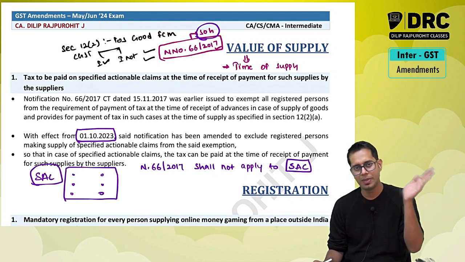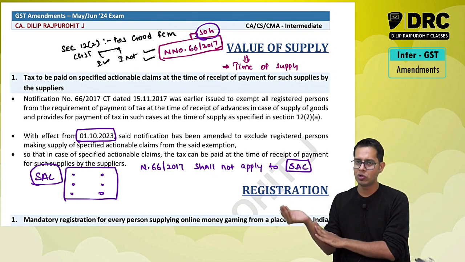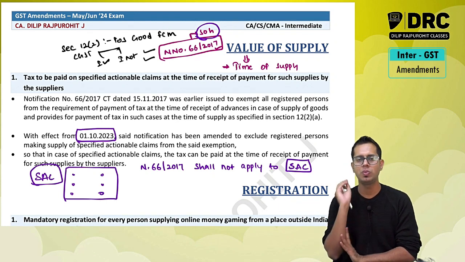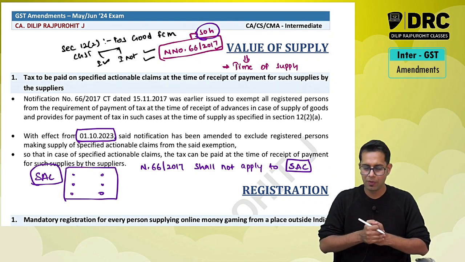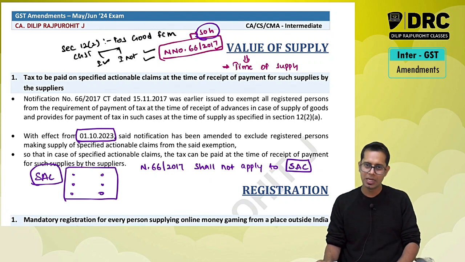So for these 6 items, the time of supply will be the date of payment or date of invoice, whichever is earlier, or the last date to issue invoice or date of payment, whichever is earlier. Meaning in this case the date of payment will also be considered as time of supply. If you receive any payment before issuing the invoice or before making the supply, then the date of receipt of that payment will be taken as time of supply.